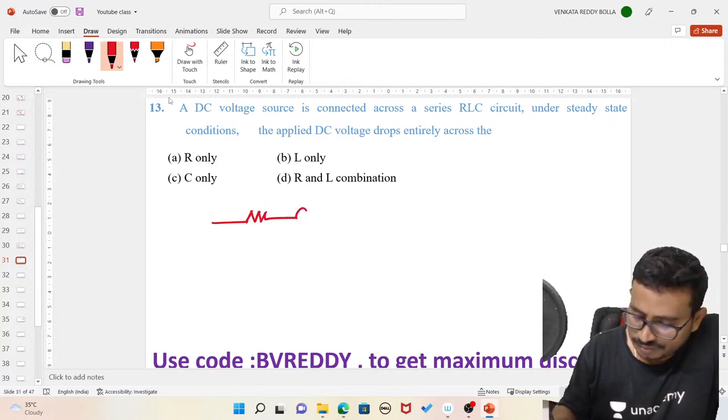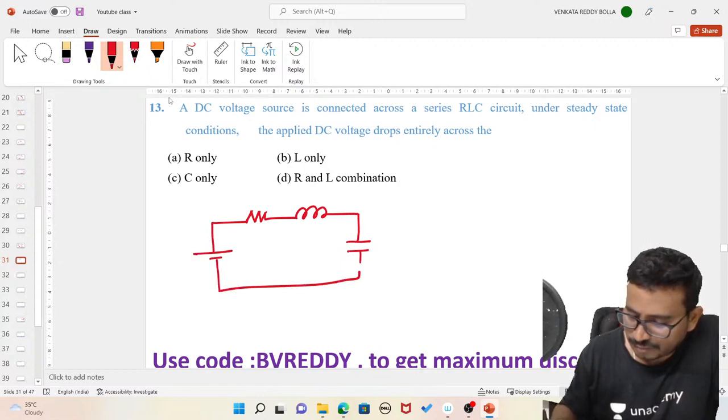A resistor, inductor, and capacitor are connected in series. Now they have given some DC supply, let us say this is Vs. Tell me now, L and C.